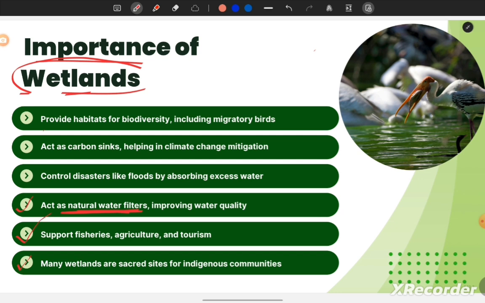Next, these are the economic and environmental importance of the wetlands. The last one is the cultural importance of the wetlands. Many wetlands are sacred sites for indigenous communities. In our country, there are many indigenous or tribal communities which recognize these wetlands as very sacred sites. They worship these sites. So the wetlands have very much significance for those indigenous people as well.